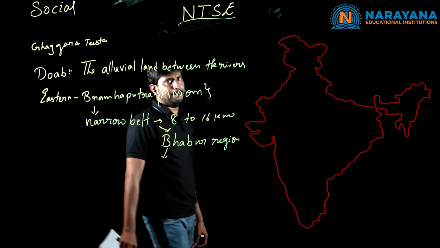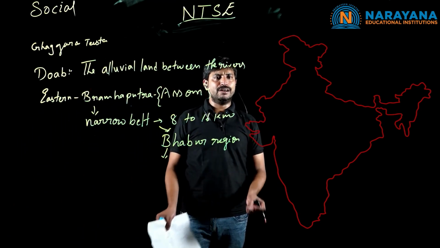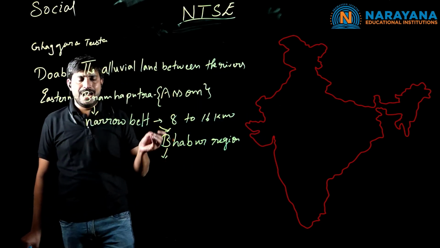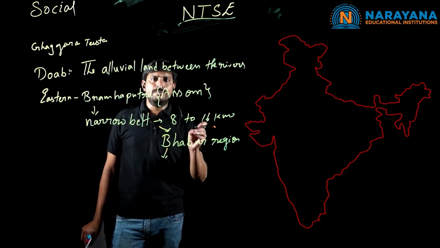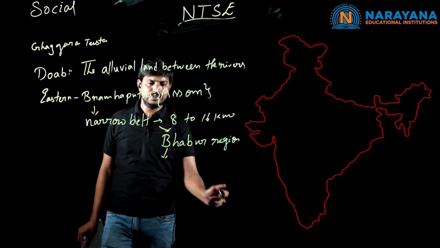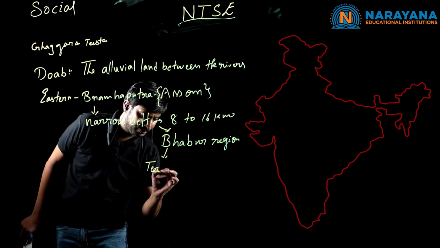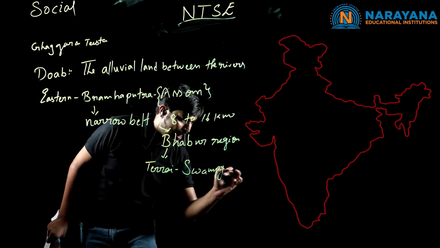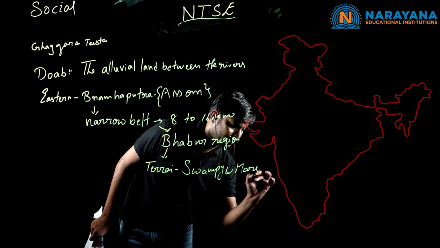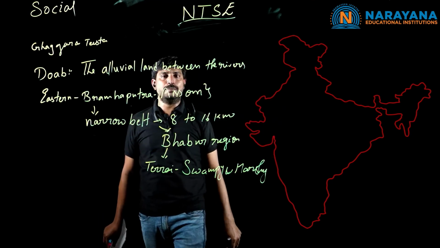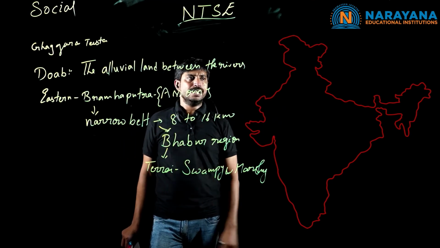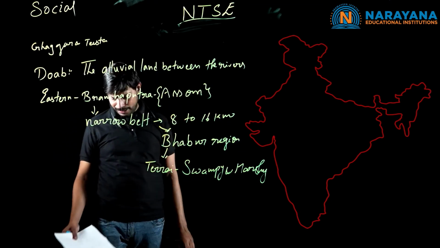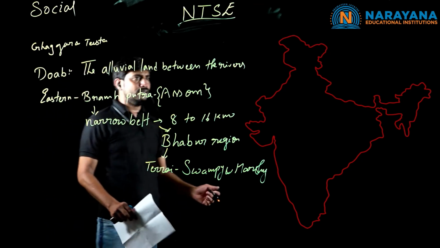And next, the swampy and the marshy region. What is the meaning of a swampy? The wet soil, completely the wet soil, alluvial soil. Wet alluvial soil and marshy. Marshy in the sense, the soil is going to mix with the moisture and the dust particles. Swampy and marshy regions, where we call it as terai. So the Babar plain has been extended to 8 to 16 kilometers, and remaining plains are,